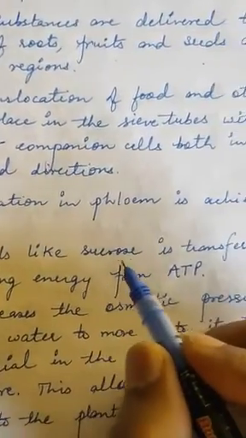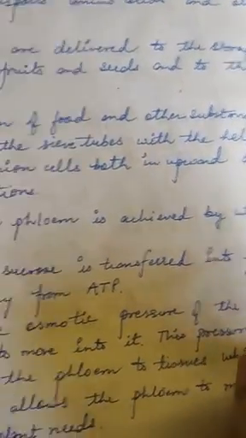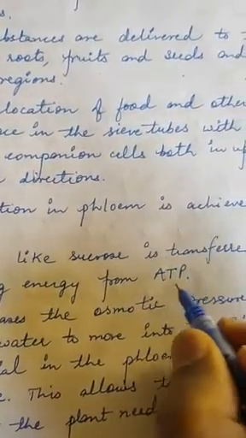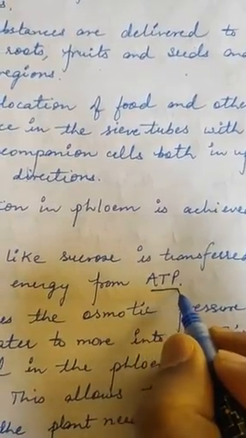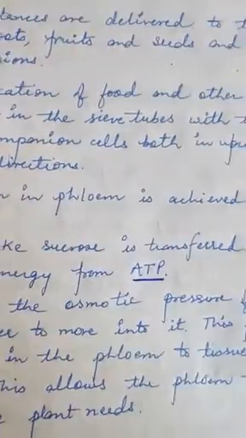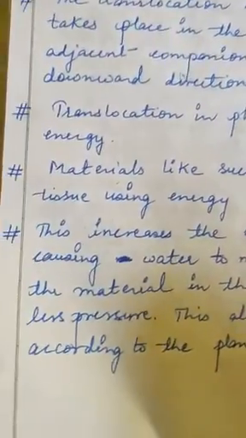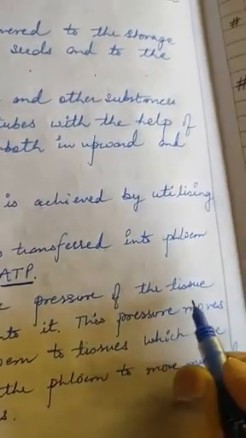Materials like sucrose are transferred into phloem tissue using energy from ATP, right? So they need energy, and this energy is your ATP. ATP means adenosine triphosphate. This increases the osmotic pressure of the tissue, right?